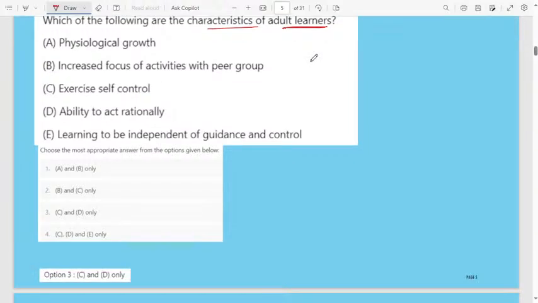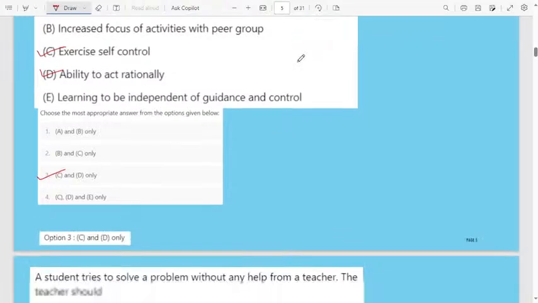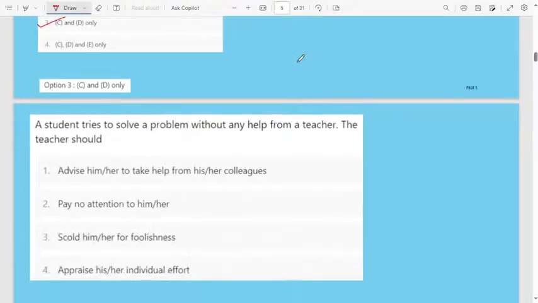Answer will be option B. C, D is correct. C, D is correct. They are asking the characteristics of adult learners. What will adults do? They will exercise self-control. Adults can control their own behavior, even learning also. Then ability to act rationally. That is the correct answer. Let us move to the next question.